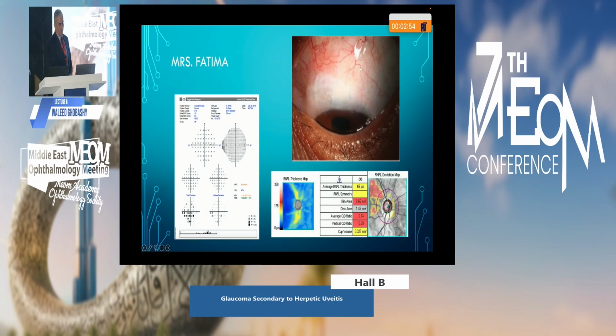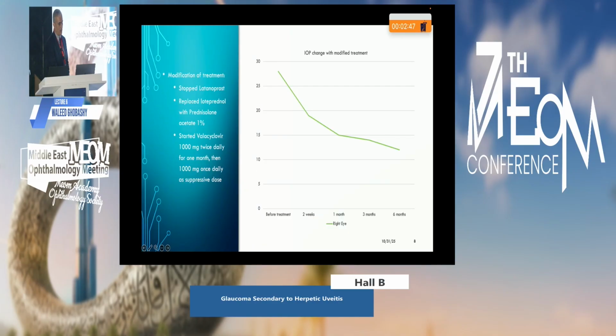On exam, she had already failed a trabeculectomy done 3-4 years ago, with fair OCT and visual field. So we would have to do some modification of the treatment. This is uveitic glaucoma, diagnosed before herpes, so latanoprost has no role here. No prostaglandins are advisable. We stopped latanoprost completely and replaced the loteprednol with prednisolone acetate, because she already has +2 cells in the anterior chamber. With loteprednol, the penetration of prednisolone acetate 1% in the anterior chamber is definitely doing the work.